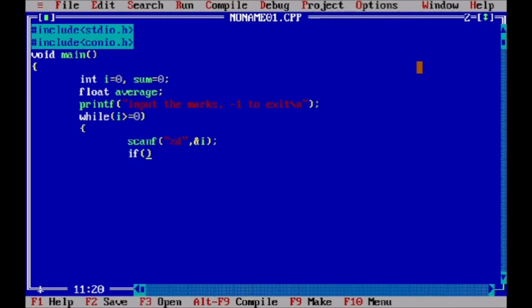Now if the value of i is equal to -1, then break from the loop. Otherwise sum is equal to sum plus i, and then our while loop is over. Here we print the value of sum with %d, then after that sum.